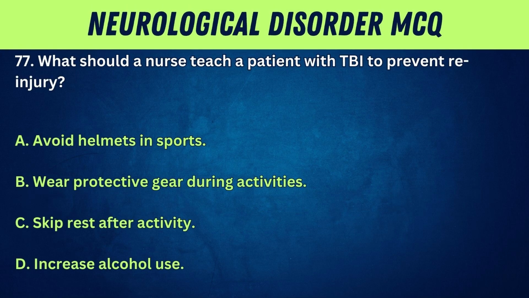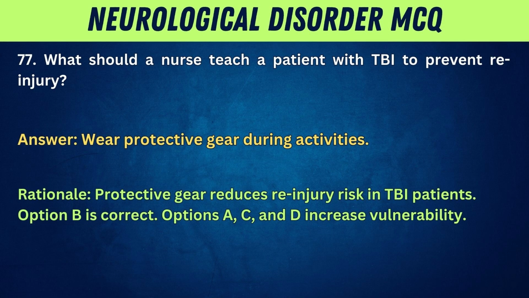77. What should a nurse teach a patient with TBI to prevent re-injury? A. Avoid helmets in sports. B. Wear protective gear during activities. C. Skip rest after activity. D. Increase alcohol use. Answer: wear protective gear during activities. Rationale: protective gear reduces re-injury risk in TBI patients. Option B is correct. Options A, C, and D increase vulnerability.